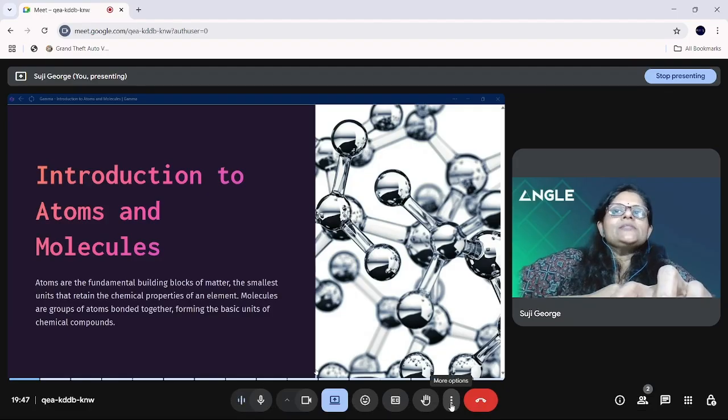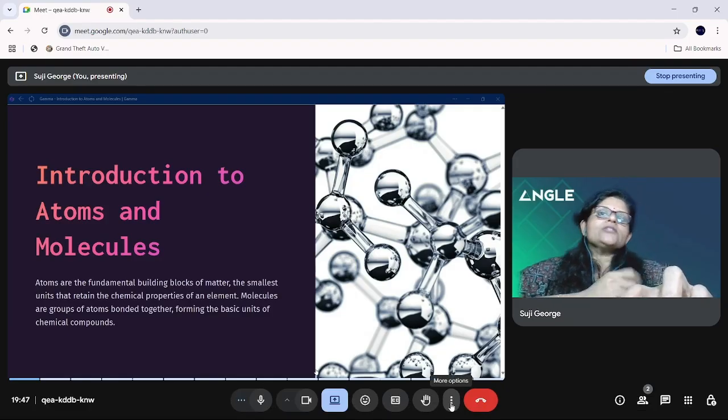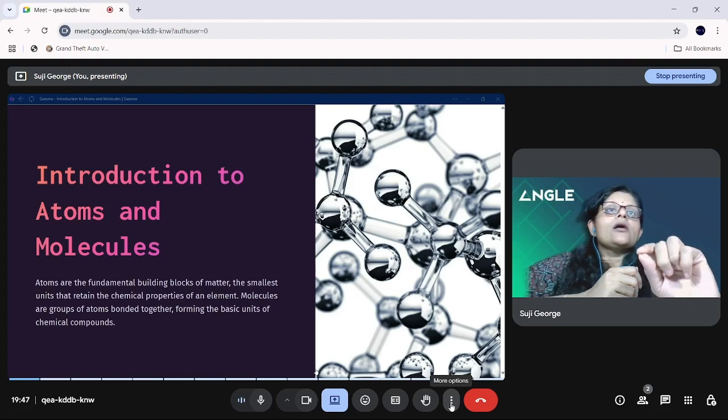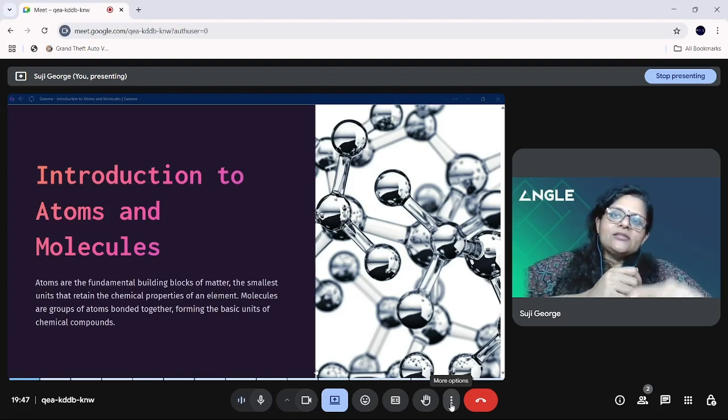So, atoms are fundamental building blocks of matter, the smallest unit that retains the chemical properties of an element. Molecules are a group of atoms bonded together, forming basic units of chemical compounds.